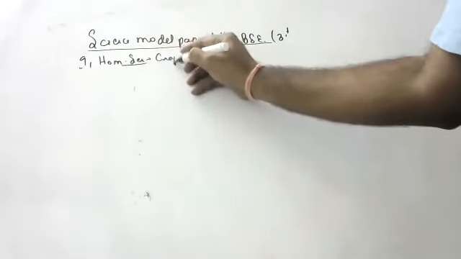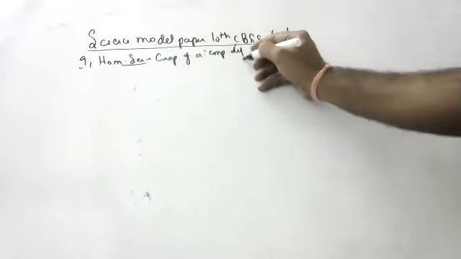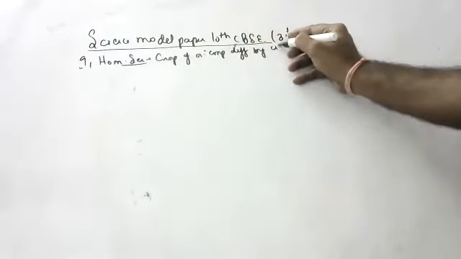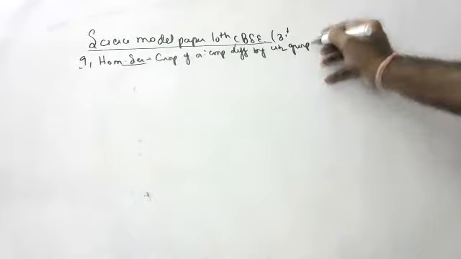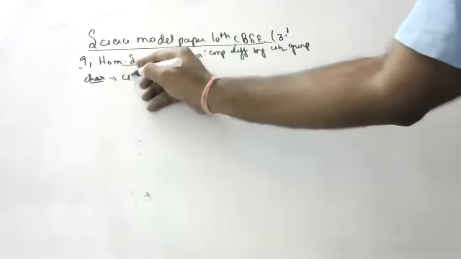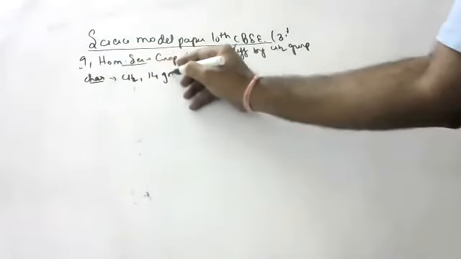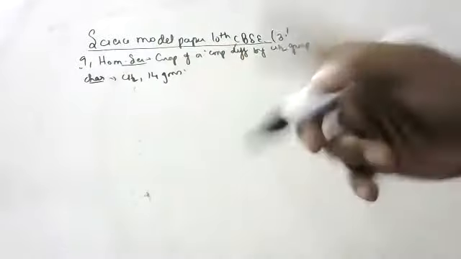Compounds in the same functional group. A homologous series is a group of organic compounds differing by a CH2 group. Characteristics: they all differ by CH2, so they have a difference of 14 grams. Write one below each other in the exam. Don't write side by side.